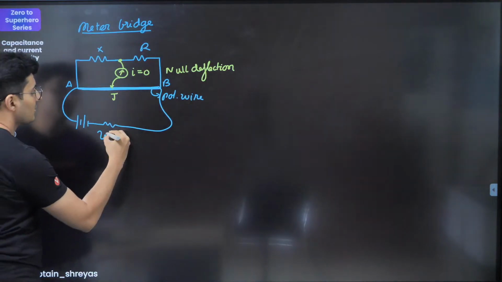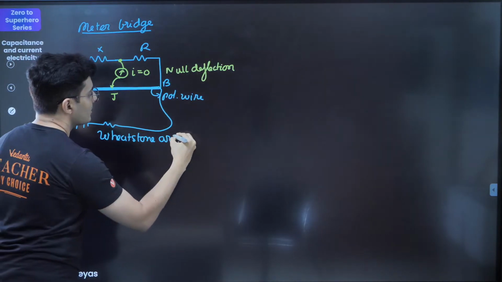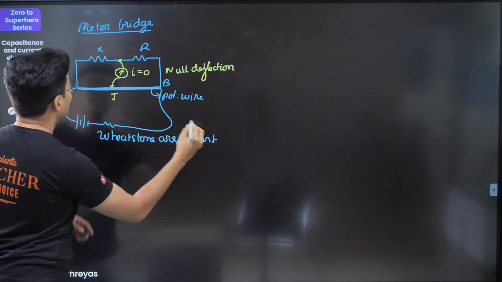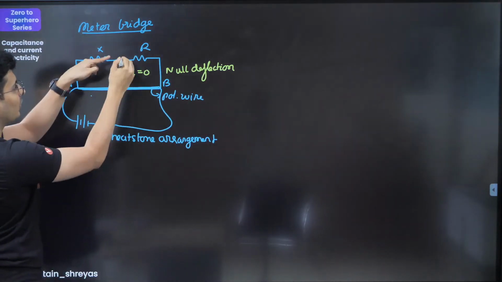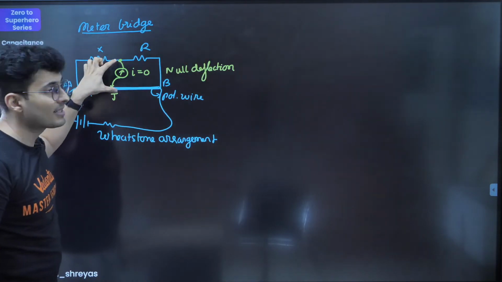This is basically a Wheatstone bridge at the end of the day. This is nothing but a Wheatstone arrangement. Think about it. Why? R1, R2, R3, R4, and there is something in between. When no current flows, that means these 2 points are at the same potential.